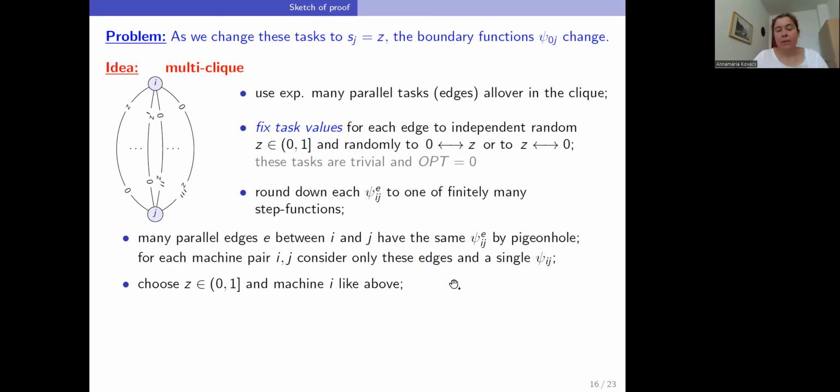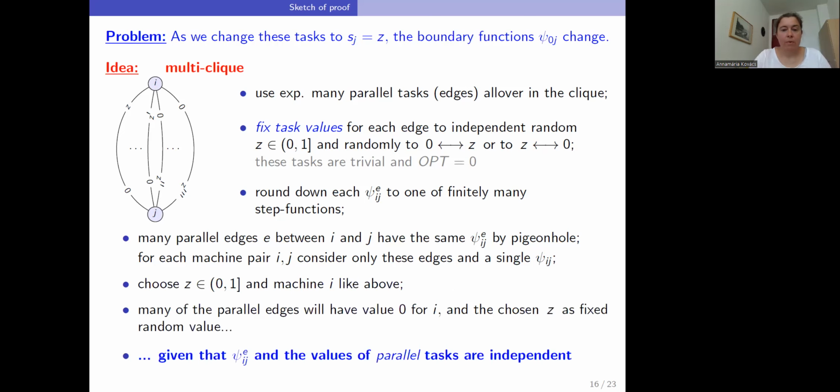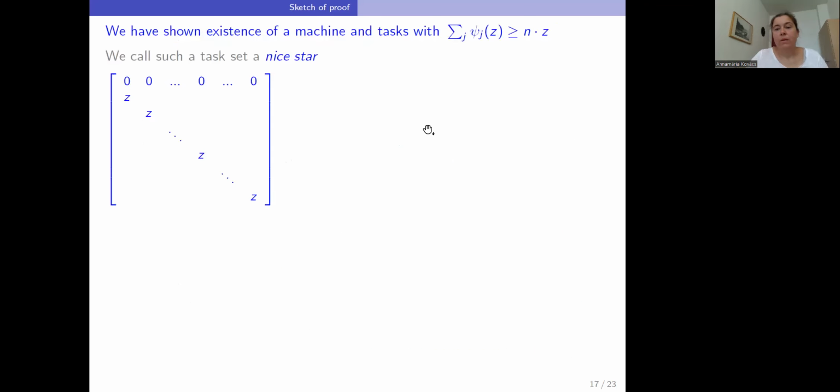And because the distribution of the Z values is uniform, we find that many of the tasks will have value 0 on the central machine and precisely this mean value Z on the other machine. In particular, we can then select a set of tasks in the form of a star with values 0 and Z, and with this high sum of psi functions. This is basically part A.